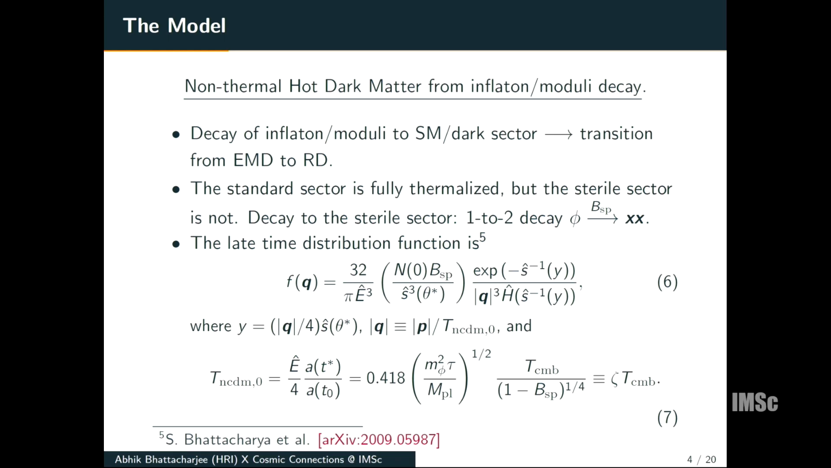Here theta star indicates that by this time all the phi is assumed to have decayed, and Q is the momentum in units of the typical momentum of LiMR today, and this quantity N0 can be expressed in terms of the CMB temperature. Our model has four macroscopic parameters. One is B_sp, then M_sp, and M phi, which is the mass of the inflaton or modulus, which we take to be of the order of 10 to the power minus 6 Planck mass, and tau we take to be of the order of 10 to the power 8 over M phi.